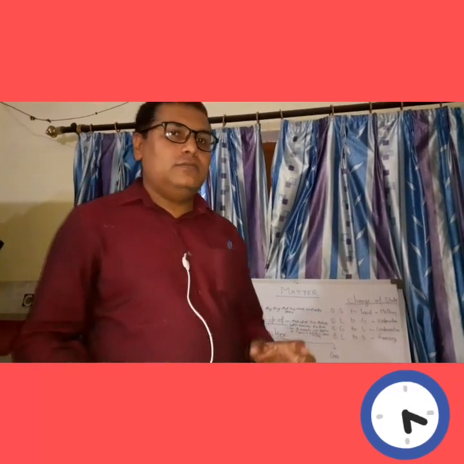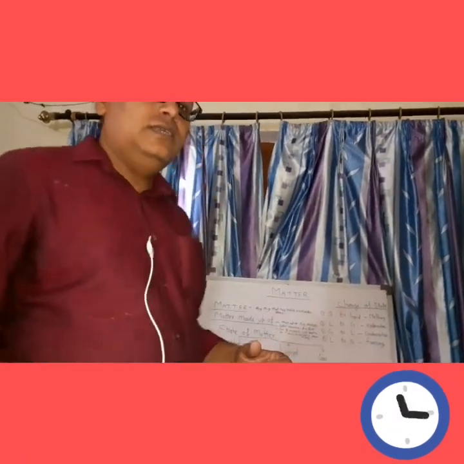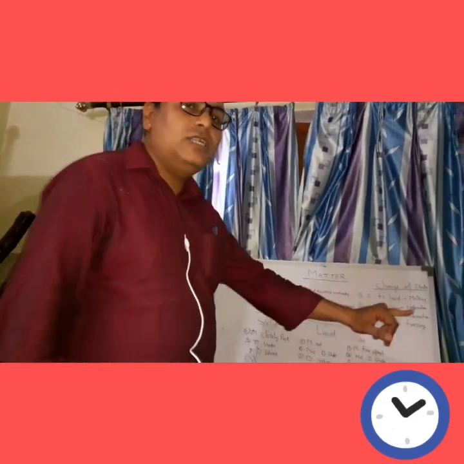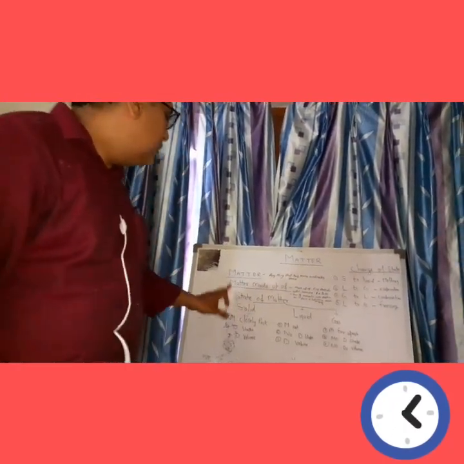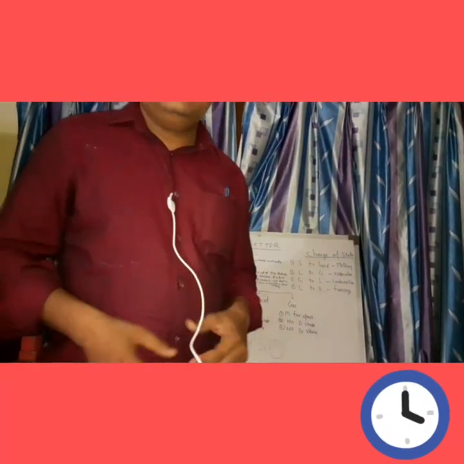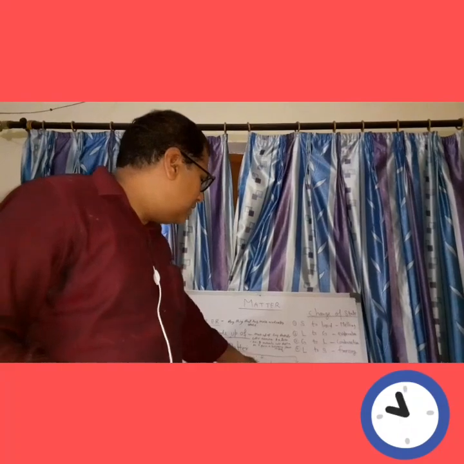Let us again discuss the differences between solid, liquid and gas. In a solid phase, molecules are closely packed, but in a liquid phase and in gas they are not closely packed.